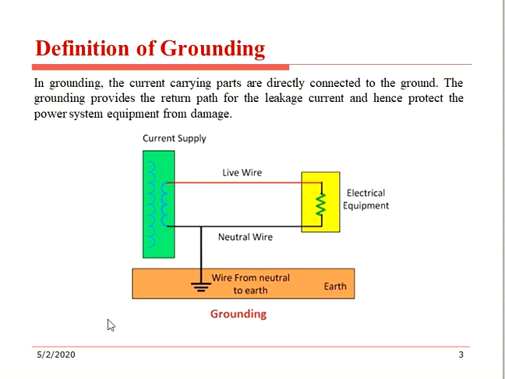The grounding provides the return path for the leakage current and hence protects the power system equipment from damage. It clearly shows in the diagram: current supply, main wire, that means the phase, electrical equipment, and the neutral is connected to the ground. So this is called grounding.